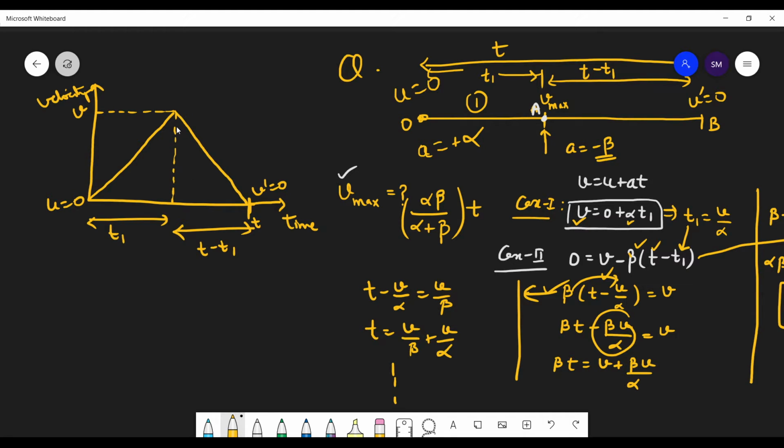Now we have to find this, your v maximum, this length. You can assume these points as O, A, B, and this point is C. You have to find the length of AC. That will be your maximum velocity. So what is the length of this AC? That you have to find. This total is your T. That's your target.